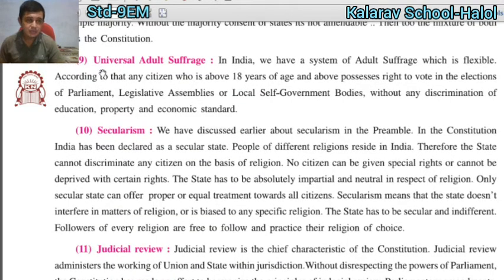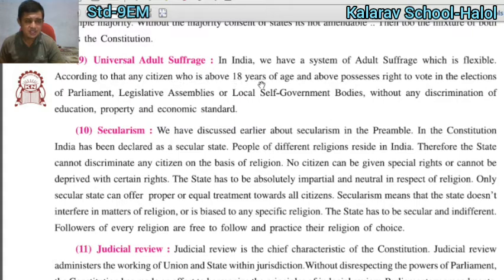After that, point number 9 is about universal adult suffrage, which we already discussed earlier in this lesson. In India we have the system of adult suffrage. What is the meaning of adult suffrage? This question will always be asked in the exam.